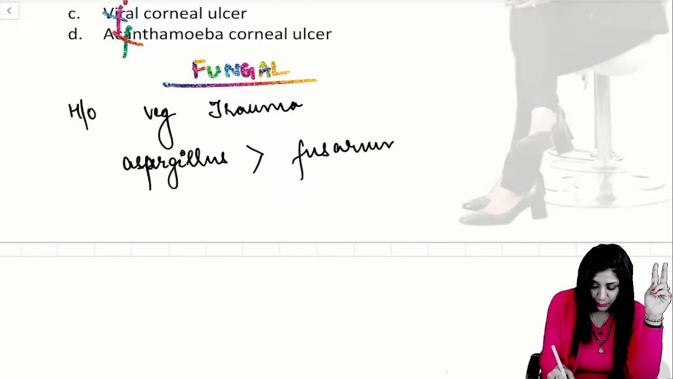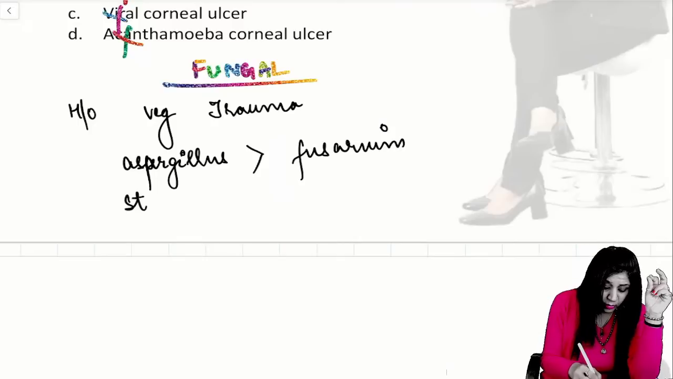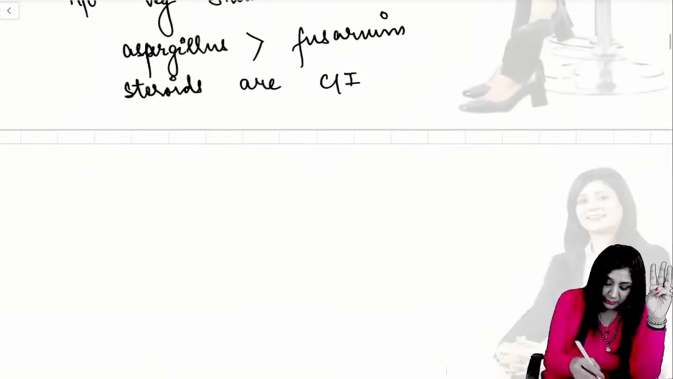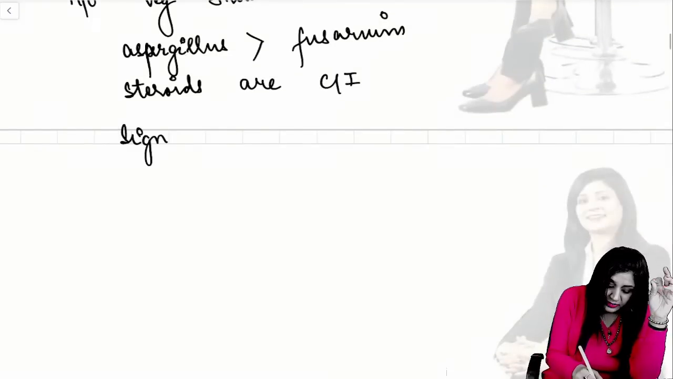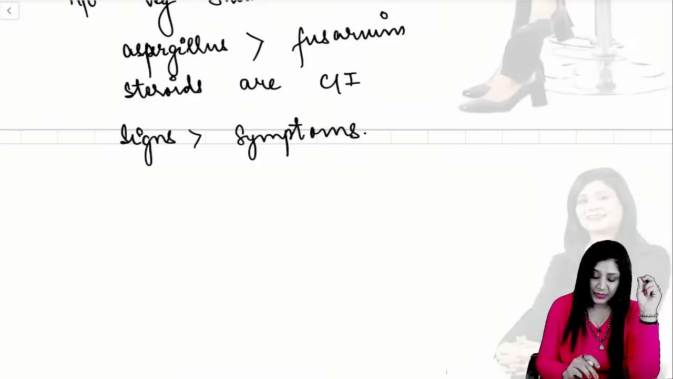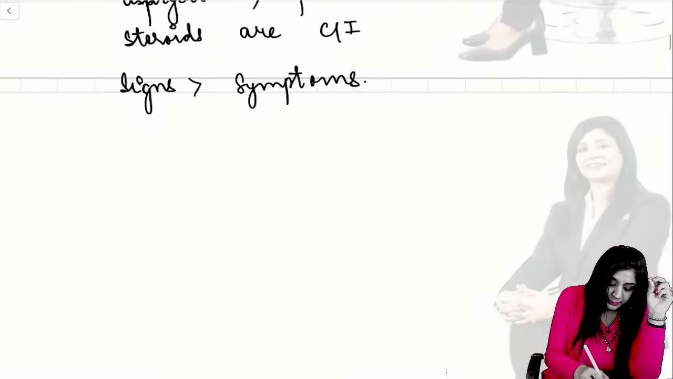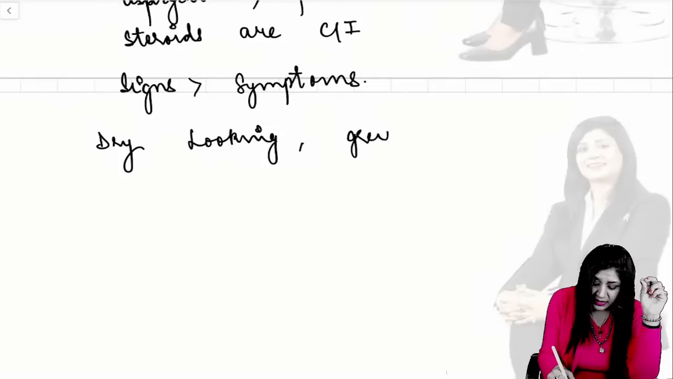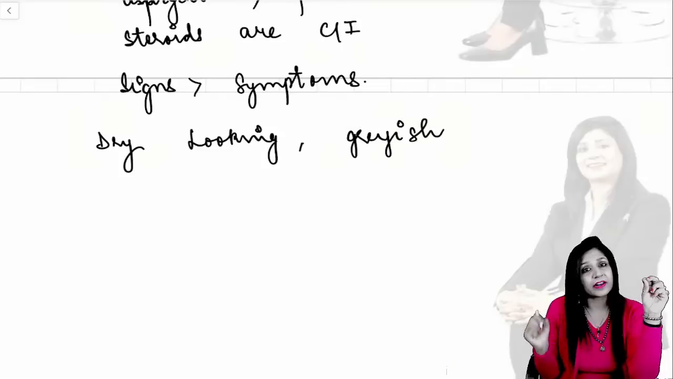This is another important thing. Steroids are contraindicated. Another important question. Steroids are contraindicated. Then another important thing here, signs are always more than symptoms. I am telling you the key points that will help you in finding out that it's a fungal corneal ulcer. Always it will be dry looking and grayish, while if it is bacterial, it is never dry looking and grayish.